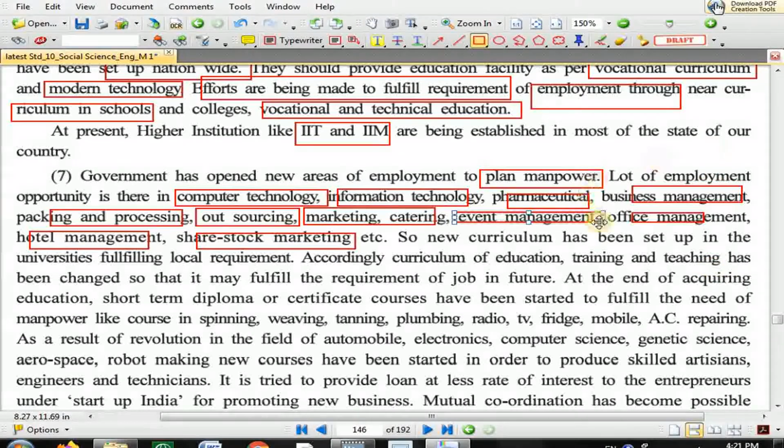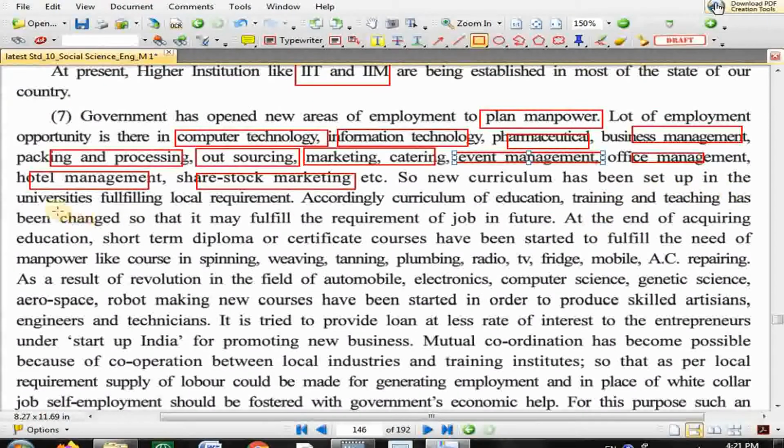So a new curriculum and new syllabus have been set up in the universities to fulfill the local requirement. Prepare a syllabus which can satisfy the local requirement.